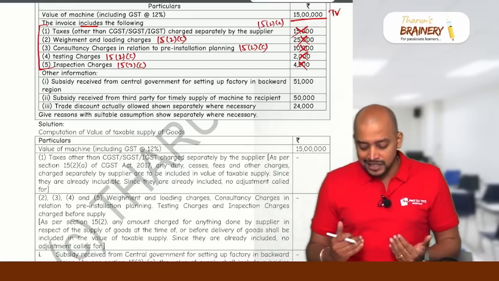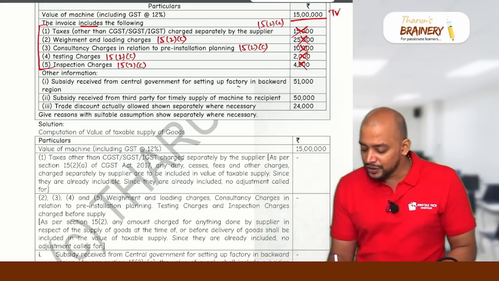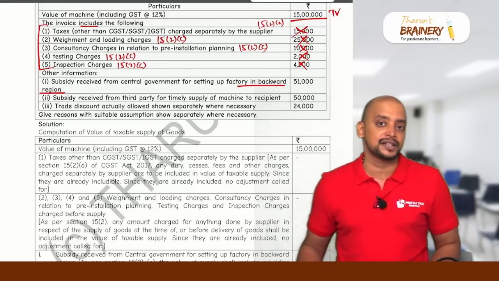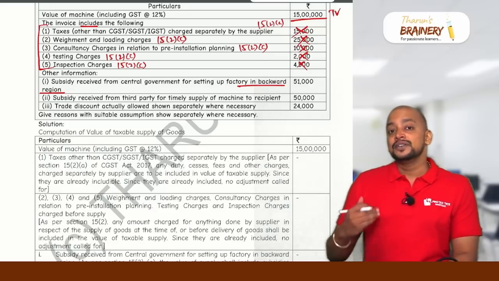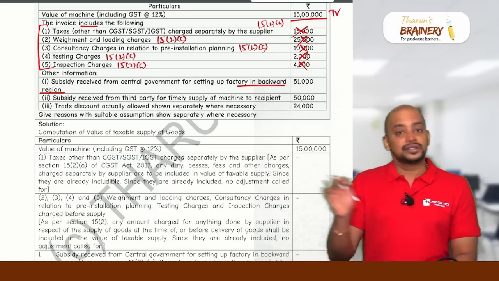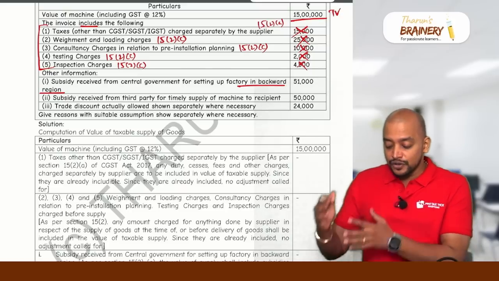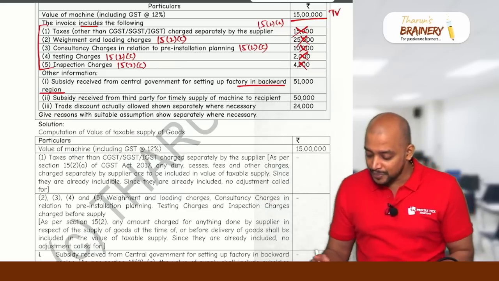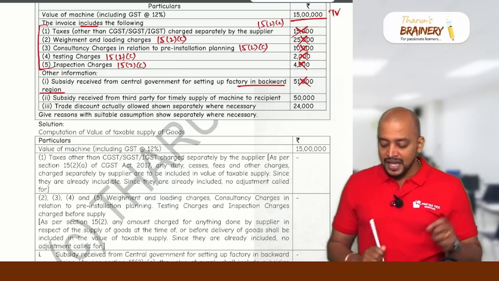So in this case, subsidy, is it directly linked to the price? No, it is not related to outward supply. What is called as directly linked to the price? Whenever we receive the subsidy related to our outward supply, then it is directly linked to the price. In this case, it is not directly linked to the price because it is for setting up a factory in the backward region. Means we need to ignore this subsidy. We don't have to take this.